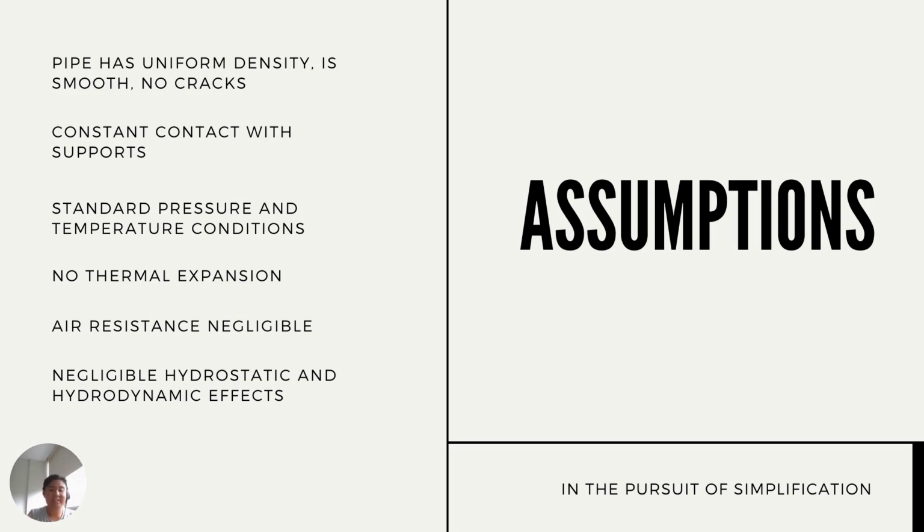To be able to make the analysis as simple as possible, some assumptions were taken, such as the pipe having uniform density, being smooth, and having no cracks throughout. Considering this is a simulation for offshore pipes, normally there would be effects from hydrostatic pressure and hydrodynamics. However, the simulation will not be taking those factors into account, as a report by Christopherson that will be referenced in the report also takes this assumption for his analysis and yielded relatively accurate results. Other assumptions that were taken are that the test is conducted in standard pressure and temperature conditions, no thermal expansion will occur, and air resistance will be negligible.